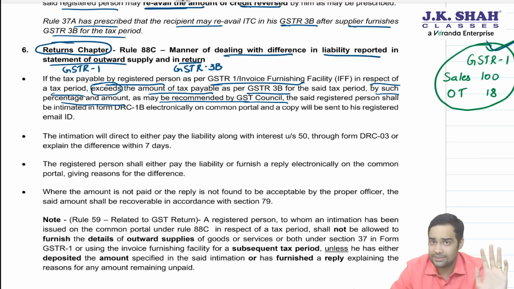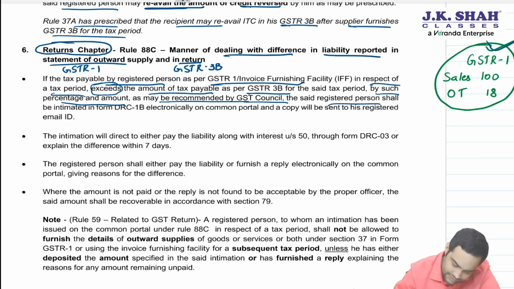Till now nothing has been recommended. The said registered person shall be intimated in DRC 1B electronically on the common portal, and a copy will also be sent to his email ID.